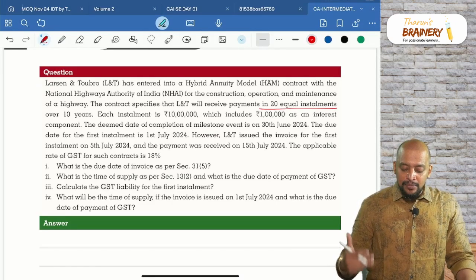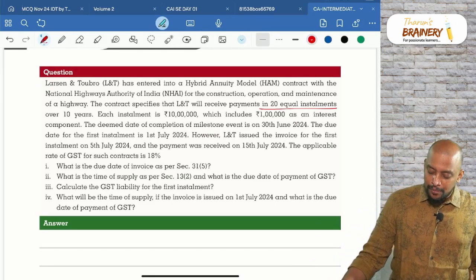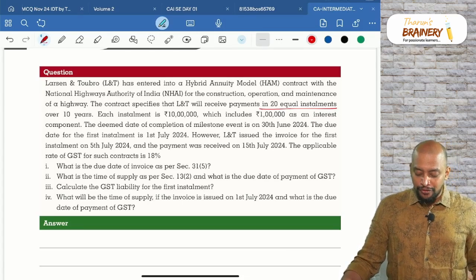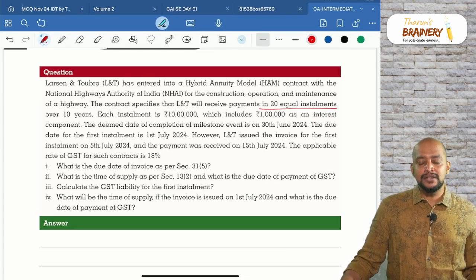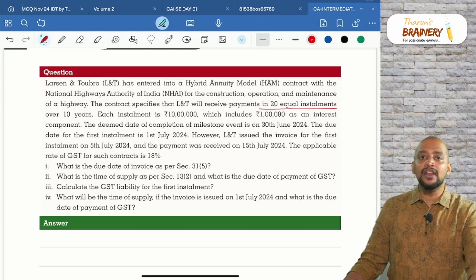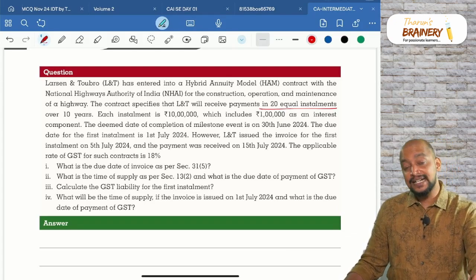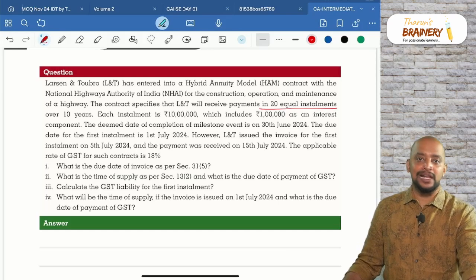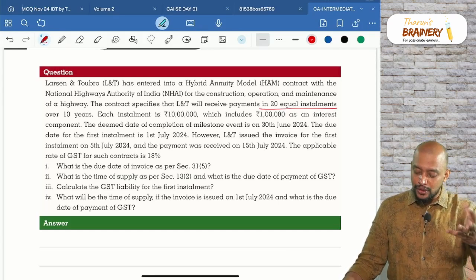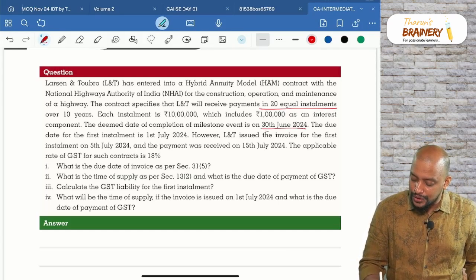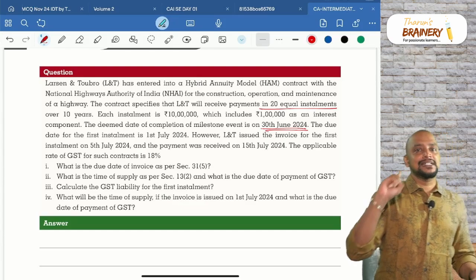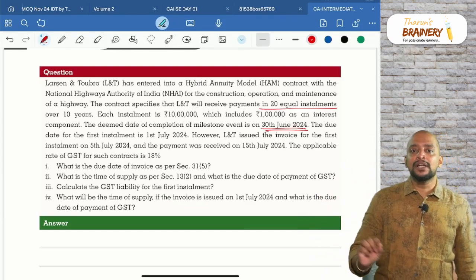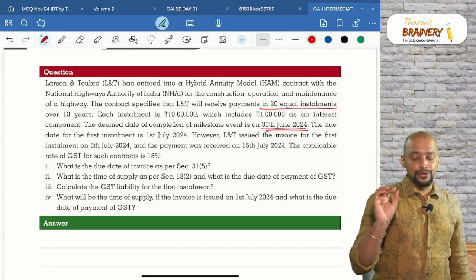And the deemed date of completion of the milestone event is 30th June 2024. So what is milestone events? Milestone events means in the contract they will specify certain milestone events by when we should pay how much amount, like that. Okay. So the milestone event here is 30th June 2024, which means the installment of 10 lakhs is payable on or before 30th June 2024.